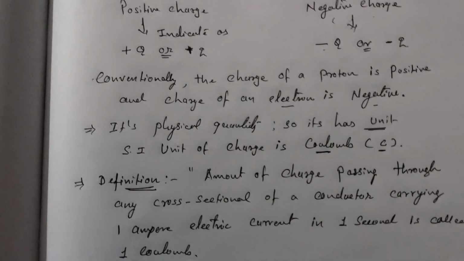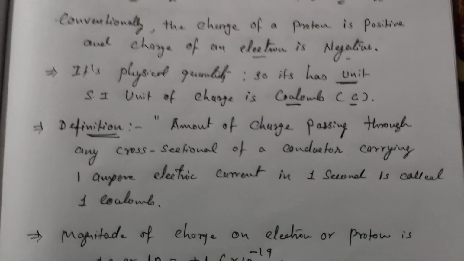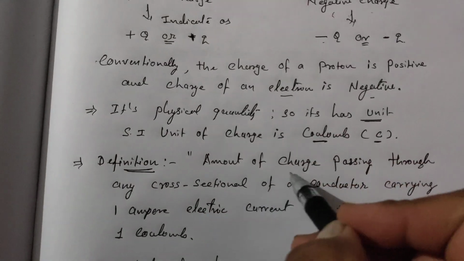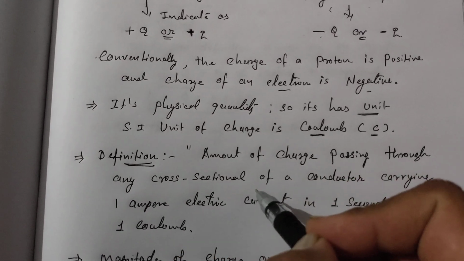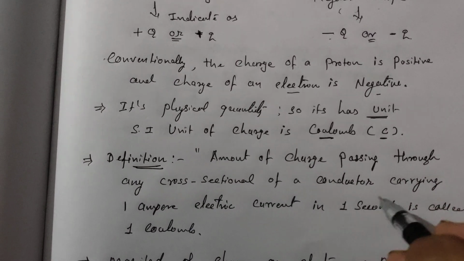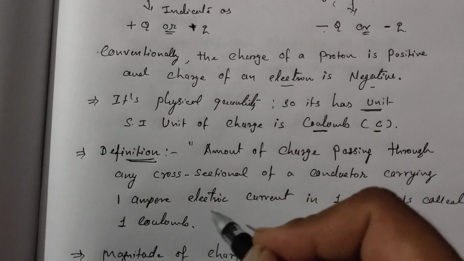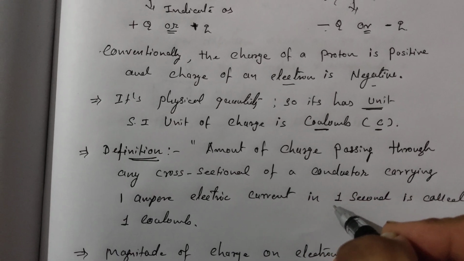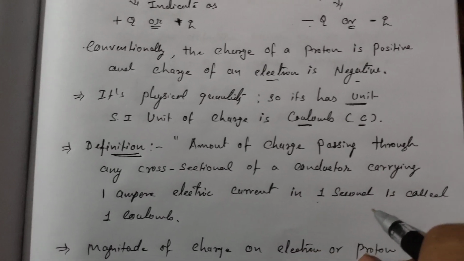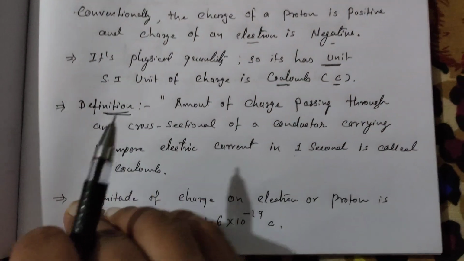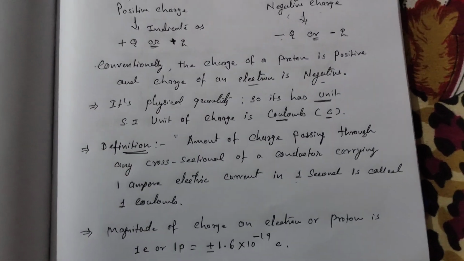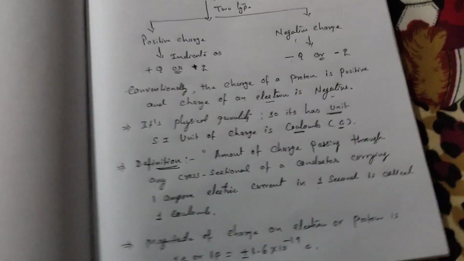Fine. Now definition also we have. Let's see the definition. Amount of charge passing through any cross-sectional area of a conductor carrying 1 ampere of electric current in 1 second is called 1 coulomb. Okay, so this is a basic definition.